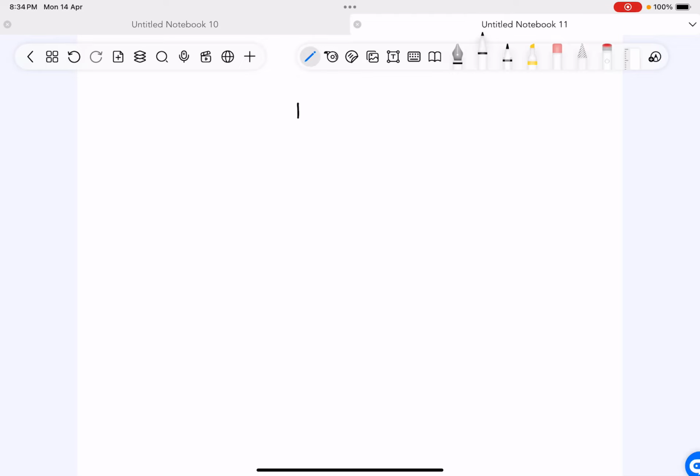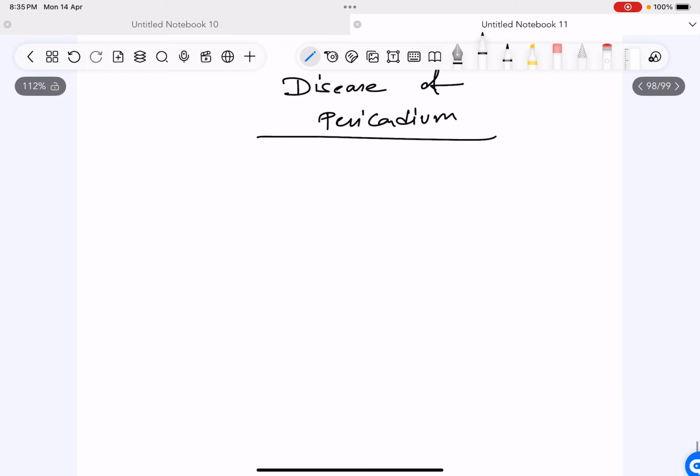Hello everyone. So we'll study the topic diseases of pericardium. Right? So we know what are the structures of heart. The innermost structure is endocardium. Then outer to that is myocardium, and outer to that is epicardium.